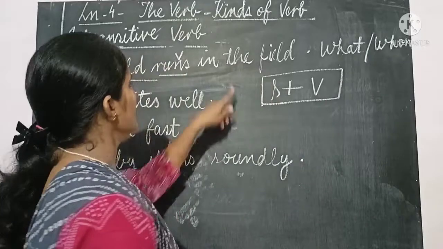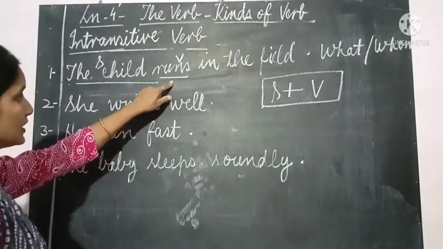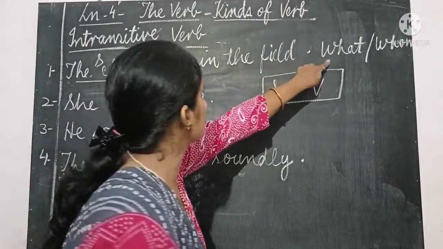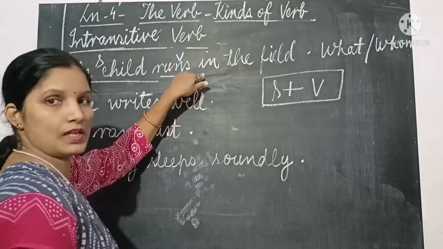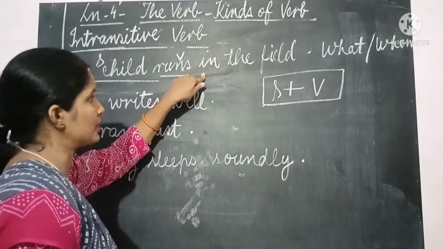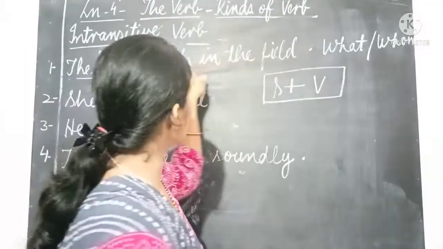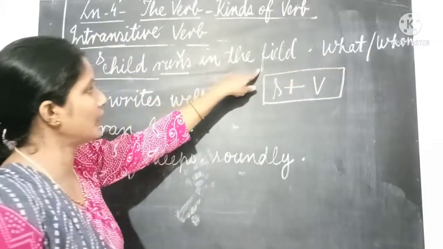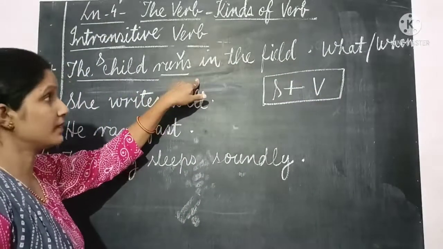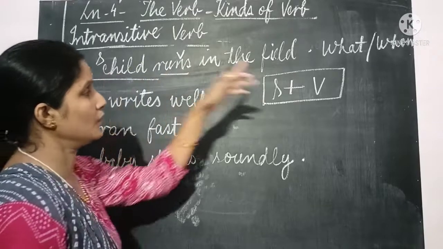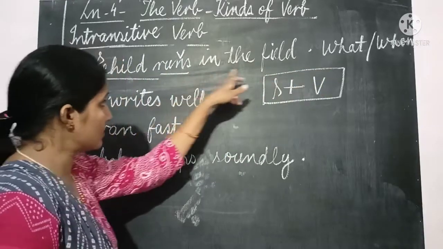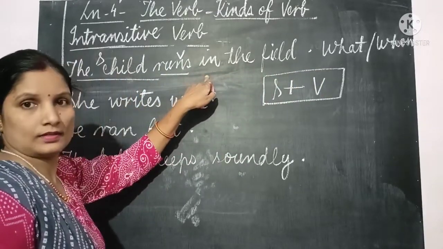Runs what? Answer: in the field. No, of course not. Runs whom? In the field. No answer. It means we cannot ask the question what or whom to get these words as the answer.